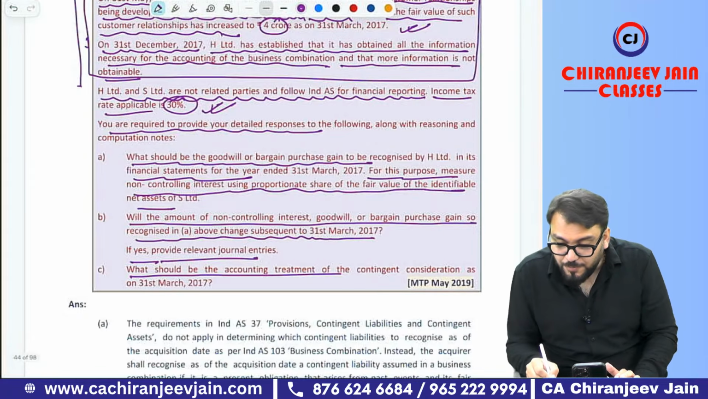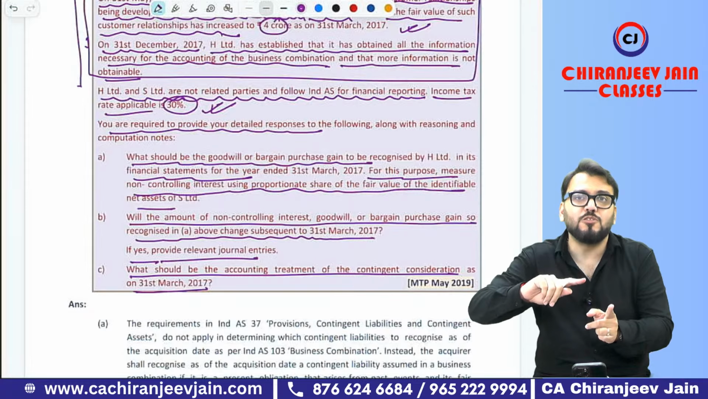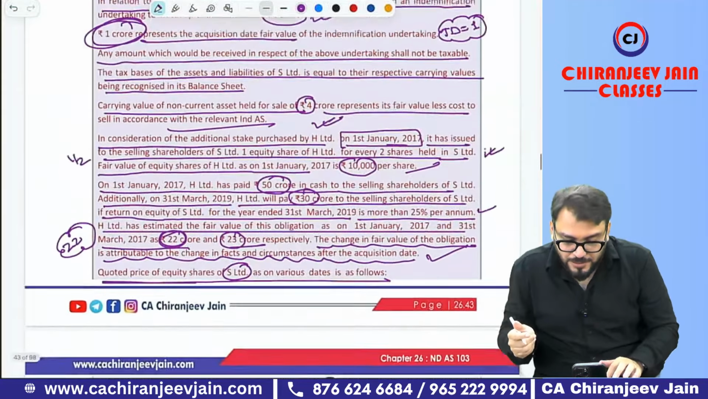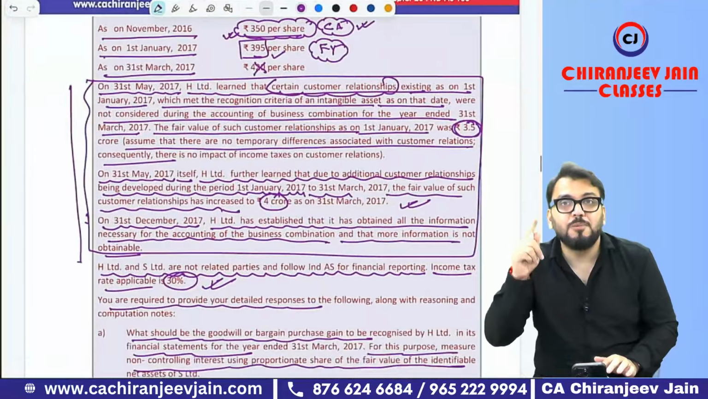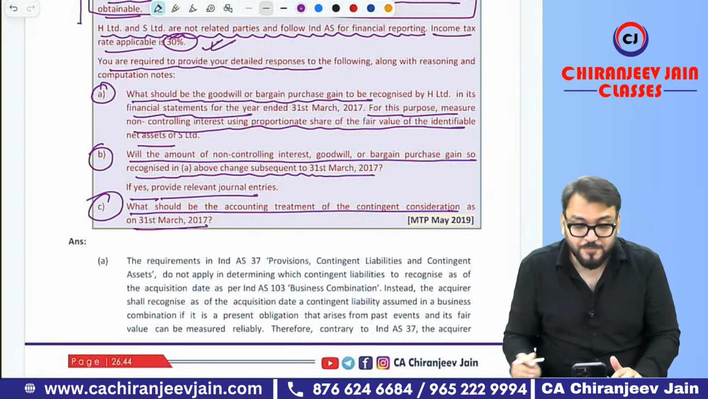What should be the accounting treatment of contingent consideration as on 31st March? Can I say it will increase from 20 to 23, and that increase of 1 crore, since all figures are given in crore, will be transferred to the profit and loss account? So part C is very easy. Can I say we are here to do A and B?